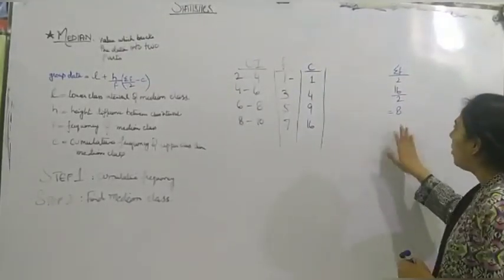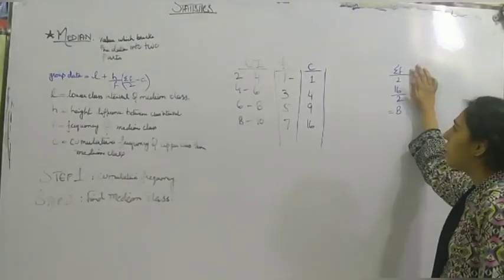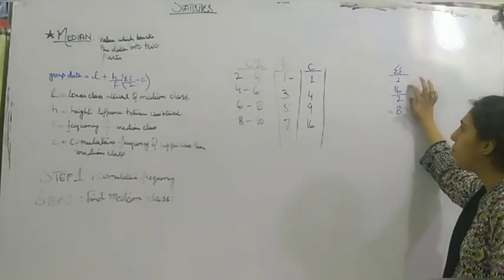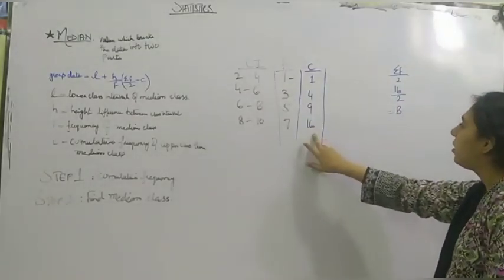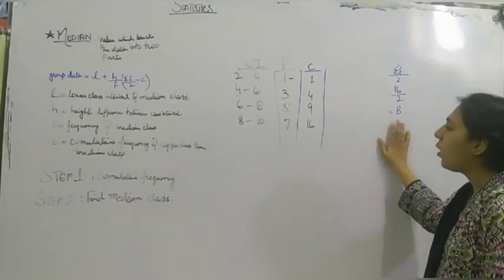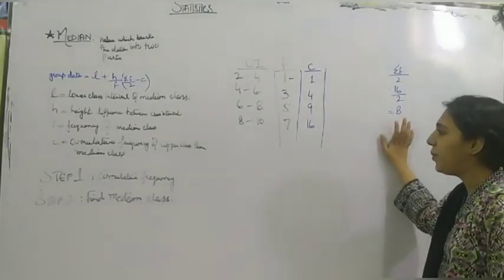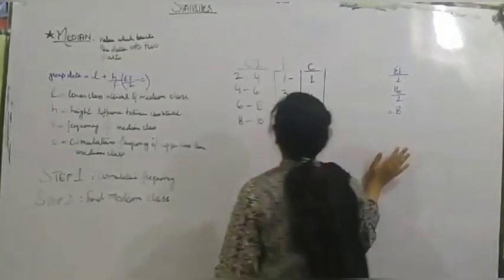Now, formula for our median class, summation F upon 2. We have summation F 16 over here. 16 divided by 2 is equal to 8. Now we have got our median class, but where does this median class fall?